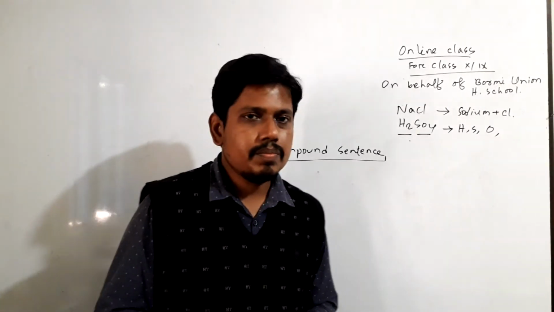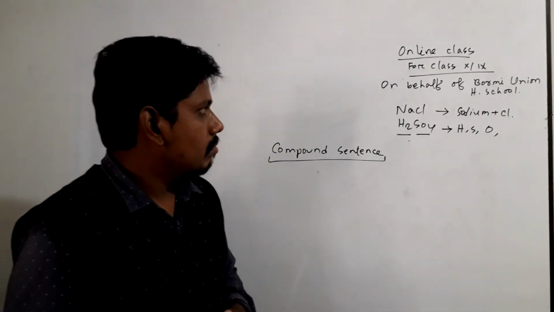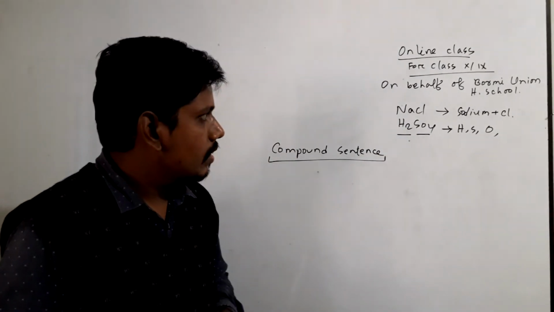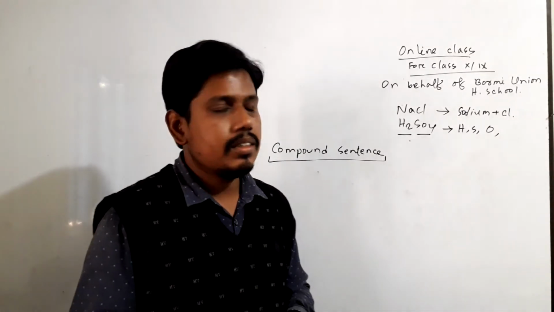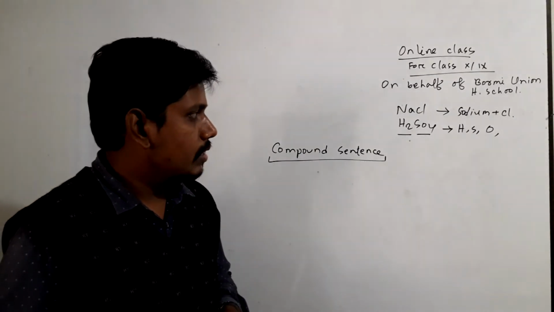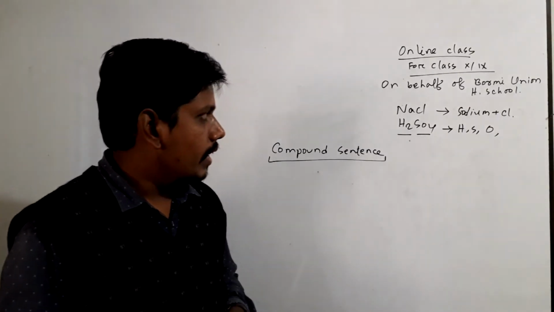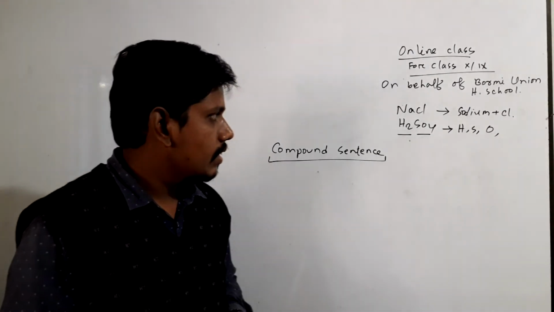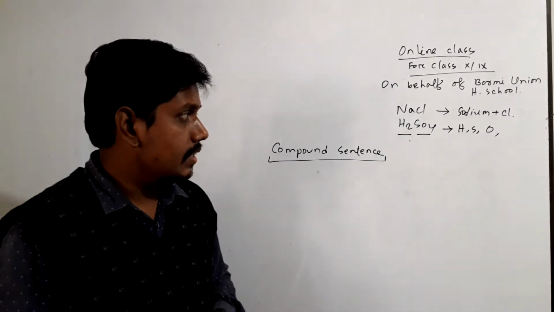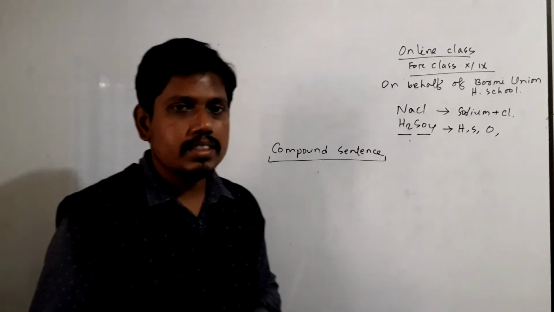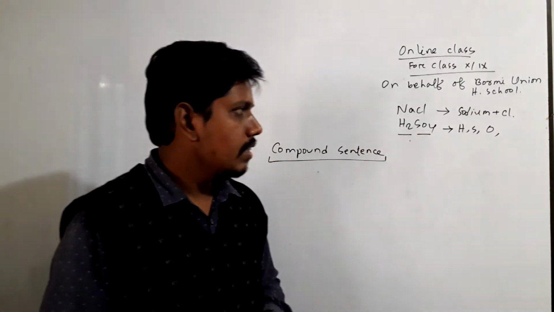For example, sodium chloride is a compound substance because if we analyze it, we find sodium and chlorine. And H2SO4, that is sulfuric acid, if we analyze and synthesize this acid, then we find hydrogen, sulfur and oxygen.